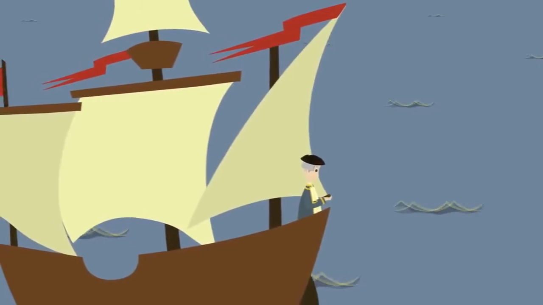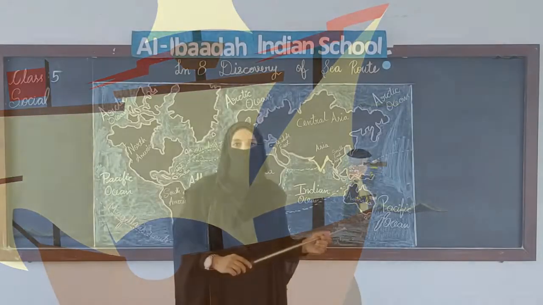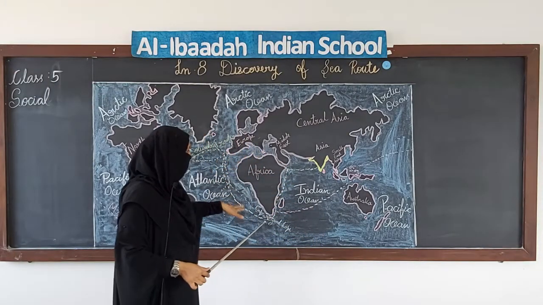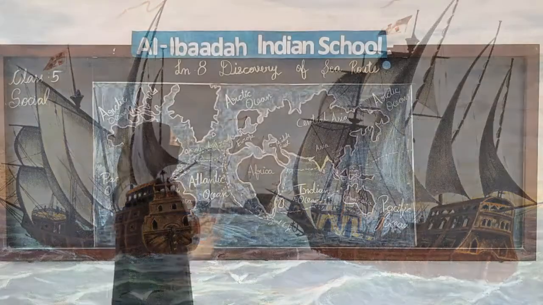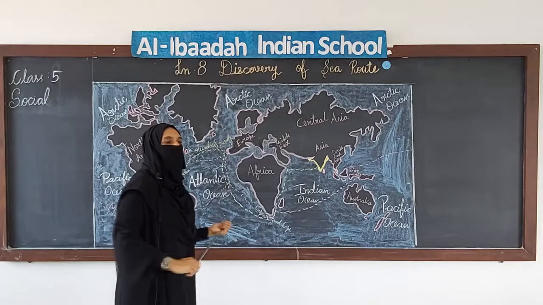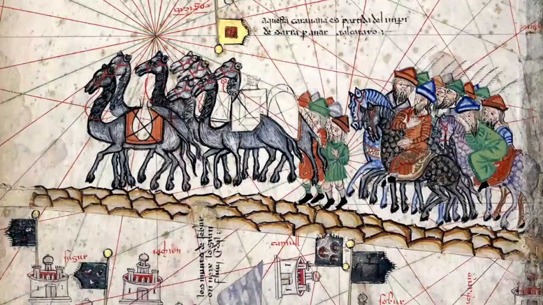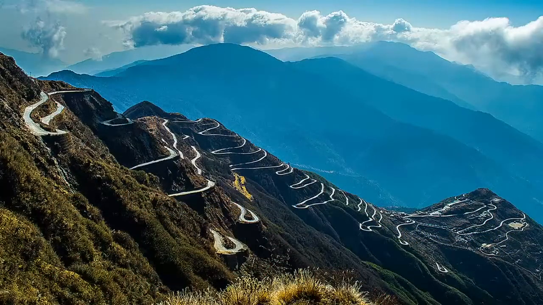Now what is this lesson about? It is about the discovery of sea route, how people found ways to travel in the sea. Before, how were they traveling? They were traveling by land. The Chinese people had the Silk Route. It was called the old Silk Route. Through land they used to travel.